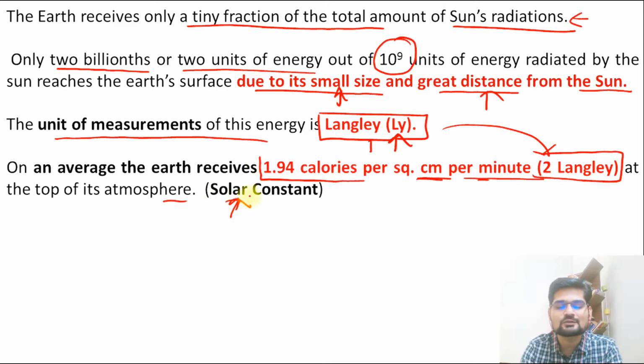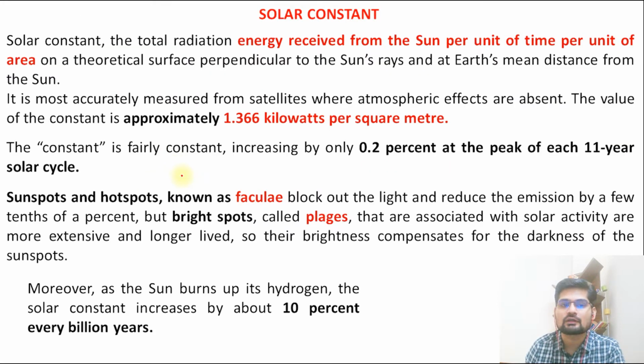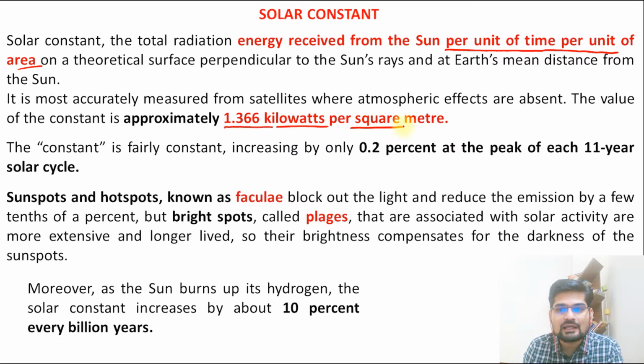Now let's understand the solar constant in detail. The solar constant is basically the radiation received from the sun per unit of time per unit of area. There are two units here, time as well as a given area, and that is important. It is a theoretical concept that there is a constancy in the amount of solar insolation received, approximately 1.366 kilowatts per square meter.